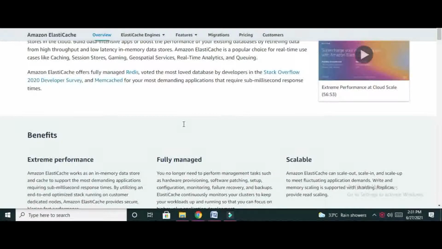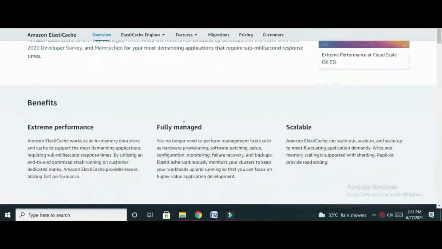What are the benefits? The three benefits are extreme performance. As it uses an in-memory data store and cache support, the performance is extreme and the throughput is maximum. Fully managed: the user does not have to worry about hardware provisioning, software patching, setup, configuration, monitoring, failure recovery, backup, etc. It is taken care of by Amazon Web Services. Scalable: depending upon requirement, it can scale out or scale in, scale up or scale down.